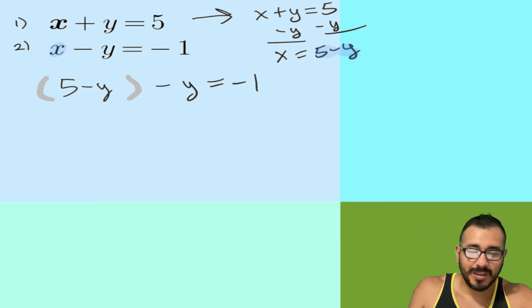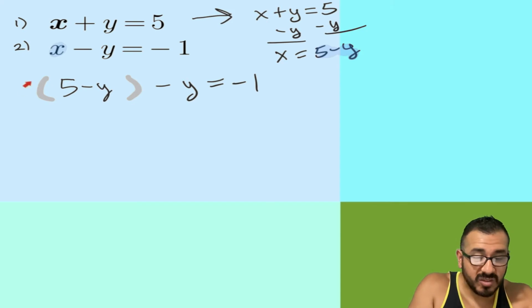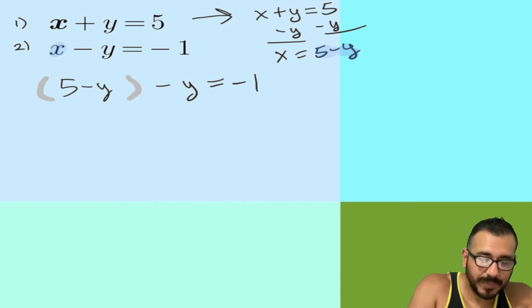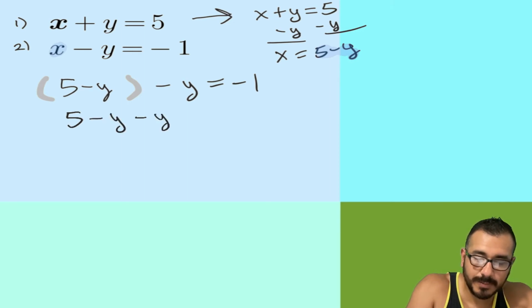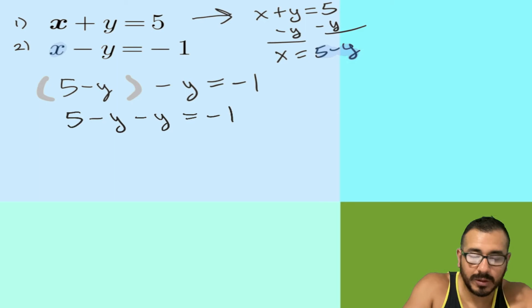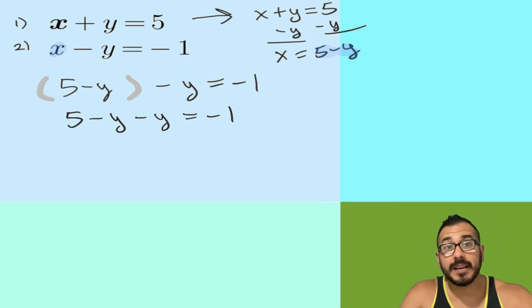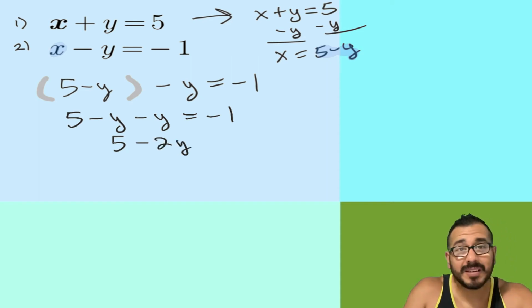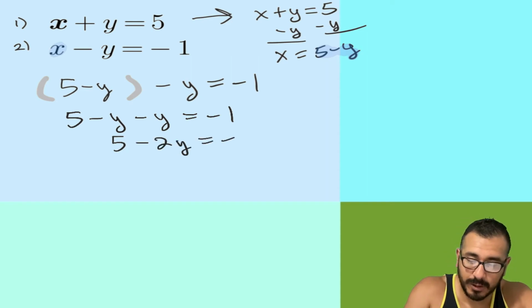Normally we would distribute whatever's in front, but it's an invisible 1, so that doesn't change anything. If I multiply by 1, essentially I can get rid of those parentheses, and you're left with the following equation. Now let's combine like terms. This is the easy part, folks. You get 5 minus 2y equals negative 1.